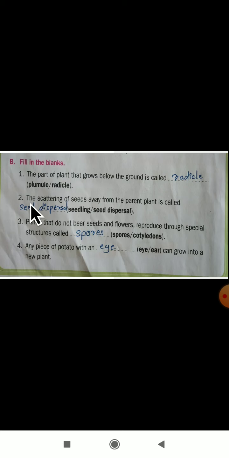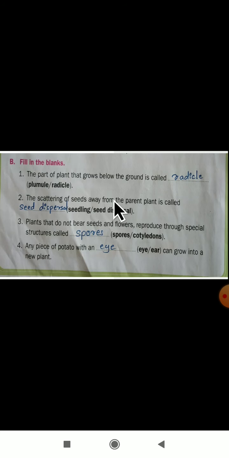The next fill in the blanks: the scattering of seeds away from the parent plant is called a seedling or seed dispersal. Which is correct? Seed dispersal is the correct answer. The scattering of seeds away from the parent plant: from the parent plant the seeds will scatter.